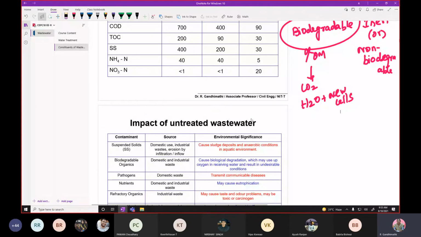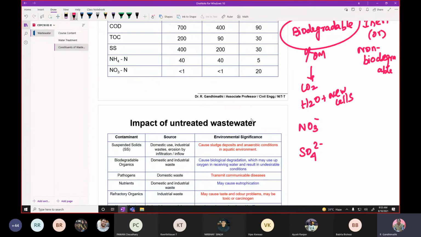If it is nitrogenous matter, it can be converted into nitrate. If it is sulfurous organic matter, it may be converted into sulfate. Is it clear? Therefore, biodegradable matter can be easily consumed by microorganisms and converted into carbon dioxide, nitrate and sulfate. These are the end products of the degradation process.